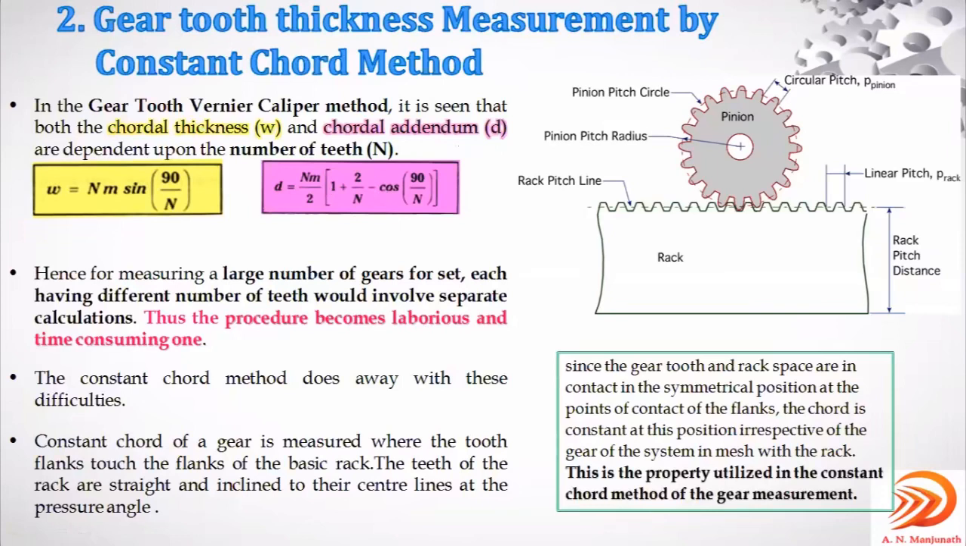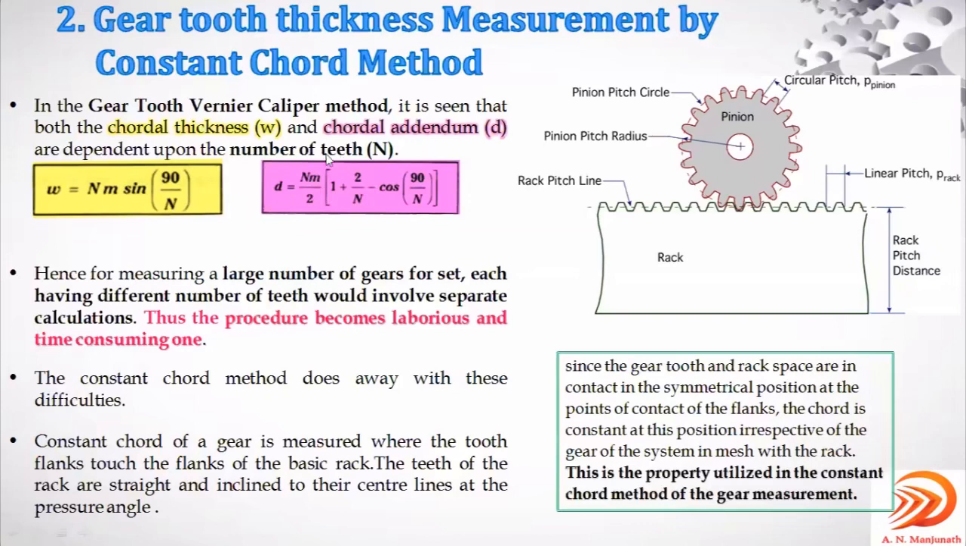For these two equations, what is the one thing common? Whether with respect to chordal thickness or chordal addendum, what is common is N. Both depend on the value of n, where n represents the number of teeth. I made it yellow so that you can observe it. Chordal thickness W is this one, chordal addendum is this. In both cases, n is the common thing.